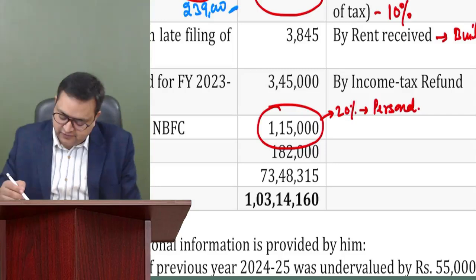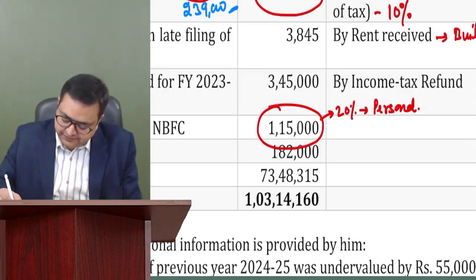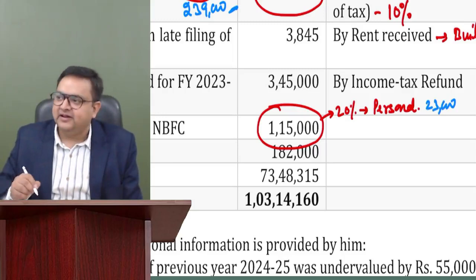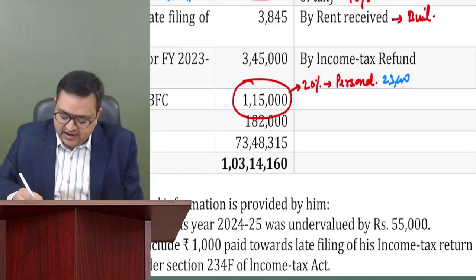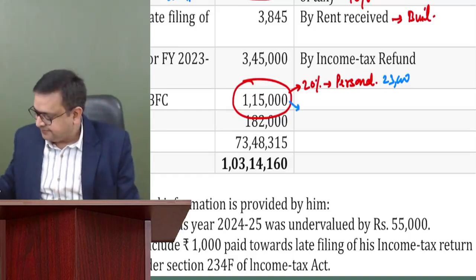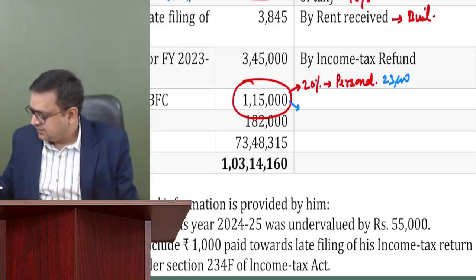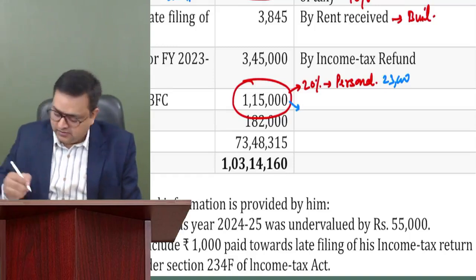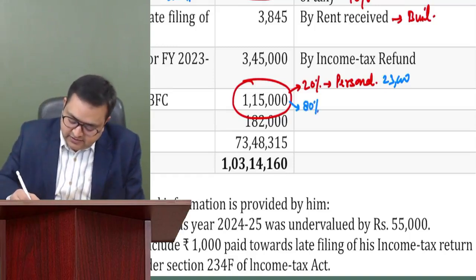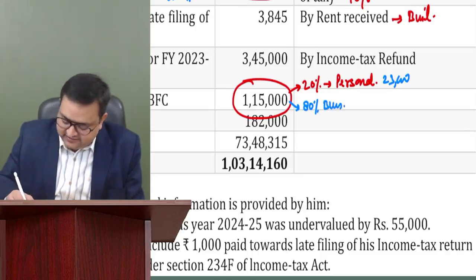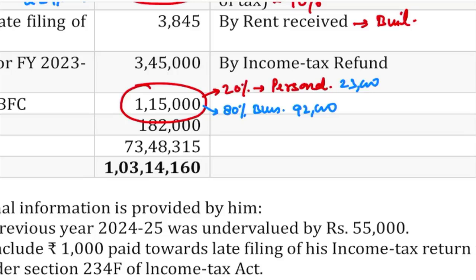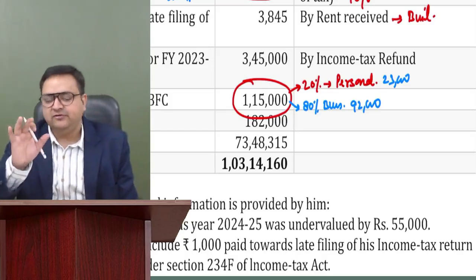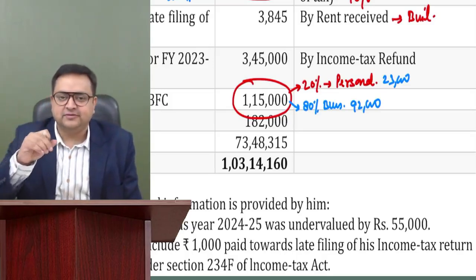So I believe it would be 23,000. So please disallow 23,000. And the remaining 80% we are okay with it. Remaining 80% is business. That is 92,000. We are okay with it. Everybody understood this? Till here. 23,000 will be disallowed. 92,000 we are okay with because that is for business purpose.